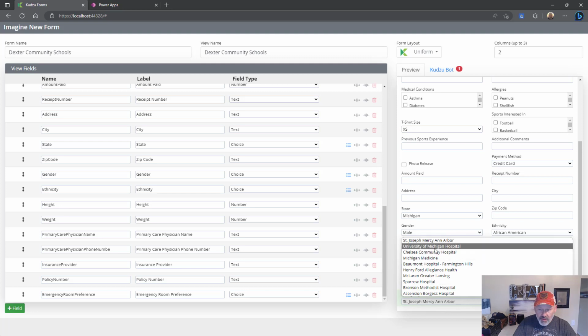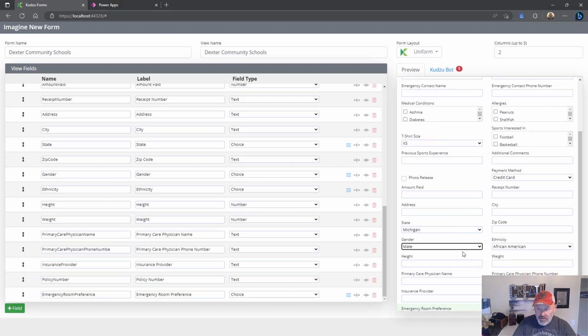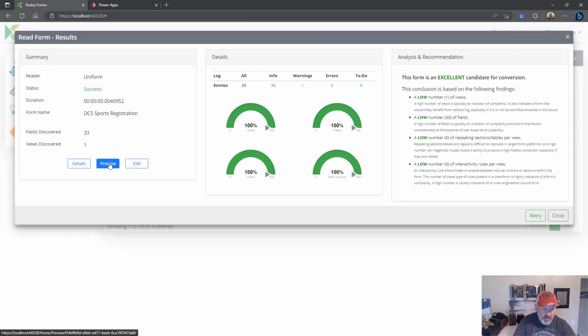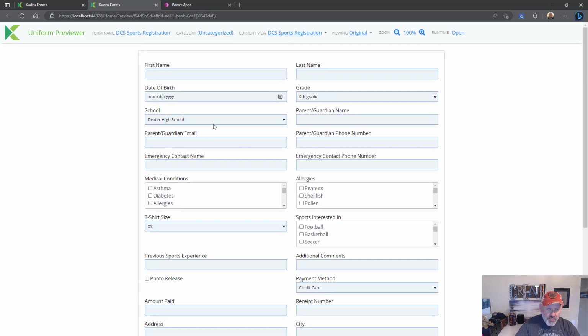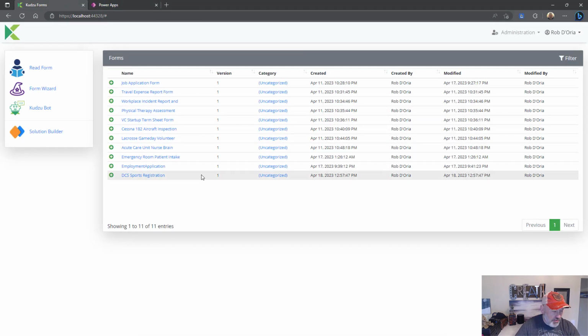And then you can see the emergency room preference. These top three are all within 10-15 minutes of here in Dexter. So again, it used the context of the website to extract schools. That also gave us locational information, which it then used to populate the emergency room preference. So I'm going to call this DCS Sports Registration. We'll click go. That's going to generate a uniform model. So now I have a form with all those fields populated and a bunch of context specific to our school district that I didn't have to create manually.